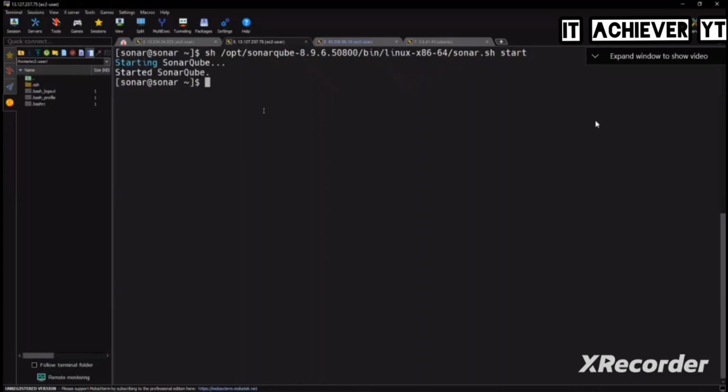Do not rely completely on the scripts. In real time also you'll get the scripts, but do not rely completely on that script and just blindly open that and copy paste run. It will not work like that. So you need to have a little bit of common sense about where to change if you get errors. Okay, so Sonar is started here.